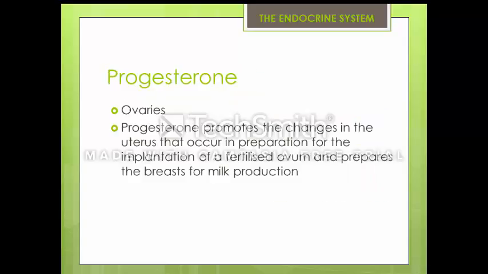Progesterone is also produced by the ovaries, and it promotes the changes in the uterus that occur in preparation for the implantation of a fertilized ovum. It also prepares the breast for milk production.